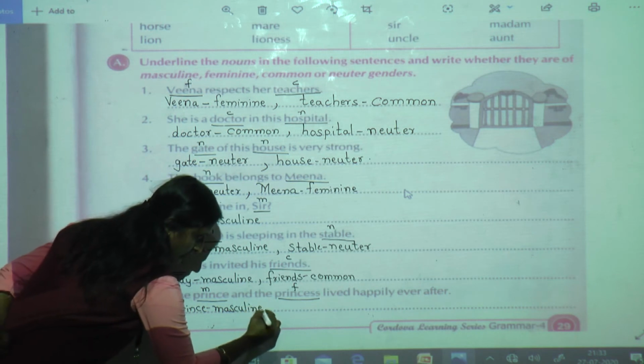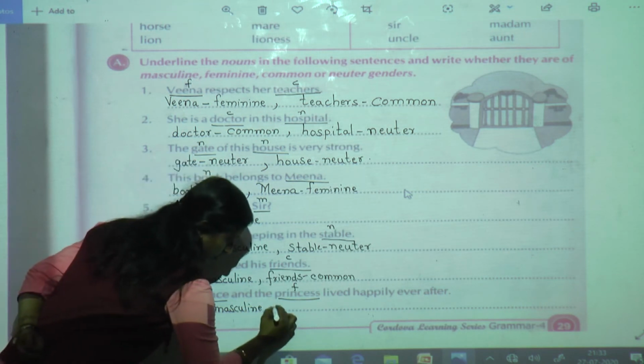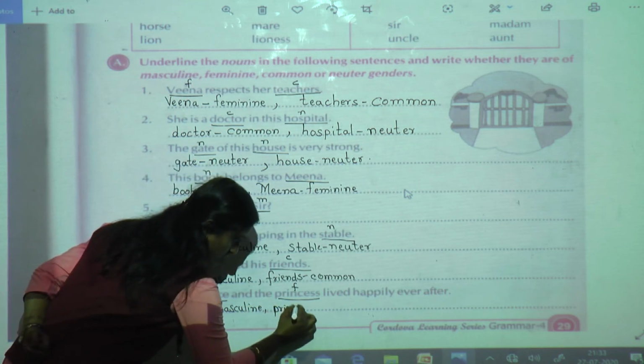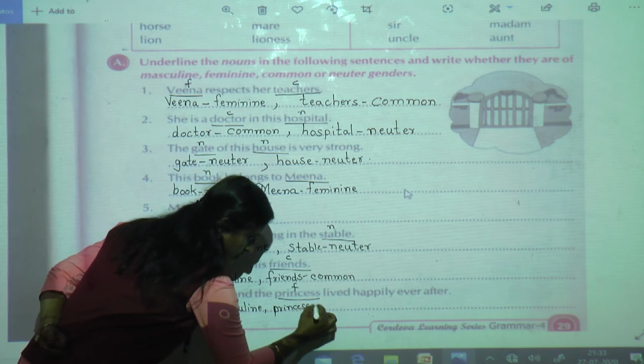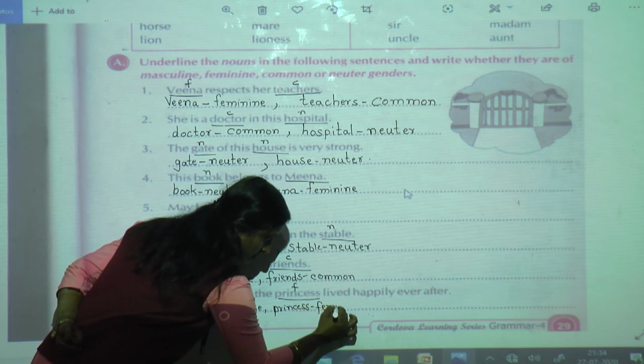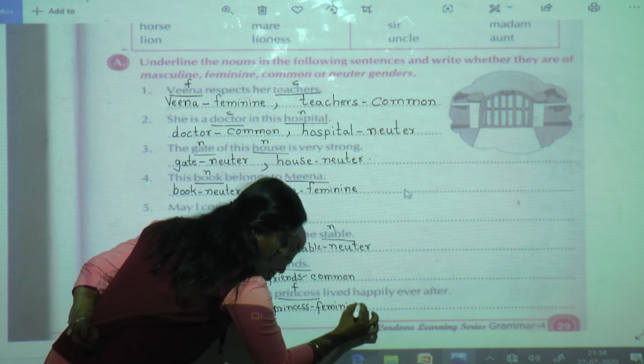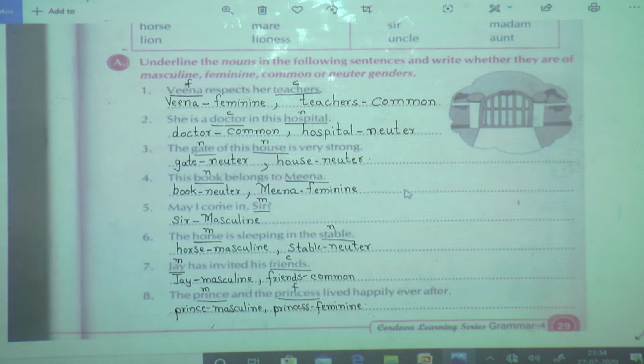Masculine. You have to write the correct spelling. Spelling is upside also. You can copy from there. So hope students you have understood exercise A. What you have to do? Only you have to underline the noun and you have to recognize under which gender it comes. See all the 8 examples I have solved over here. So this way I want in your book.